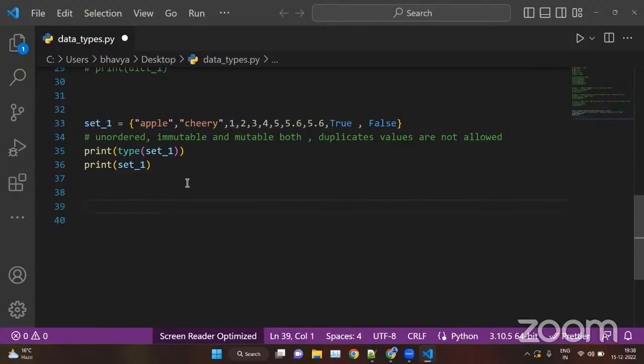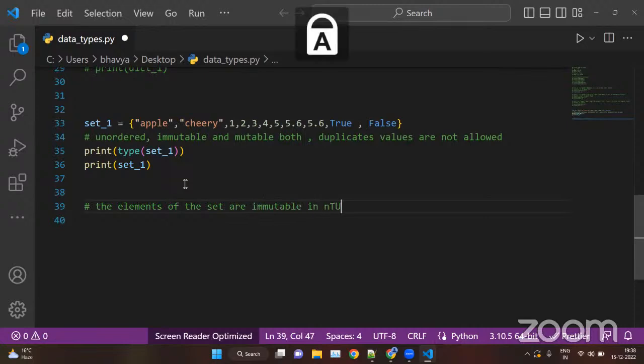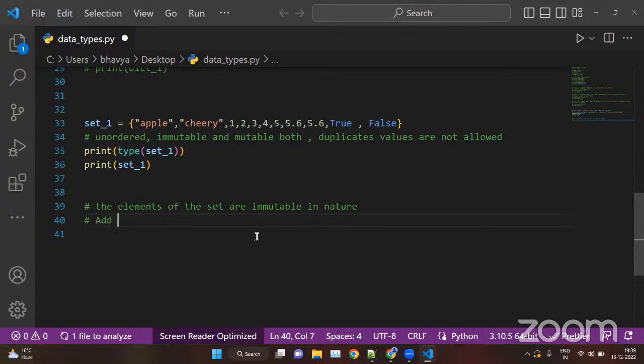So we can say that the elements of the set are immutable in nature. But why is it also mutable? Because we can add or we can remove elements